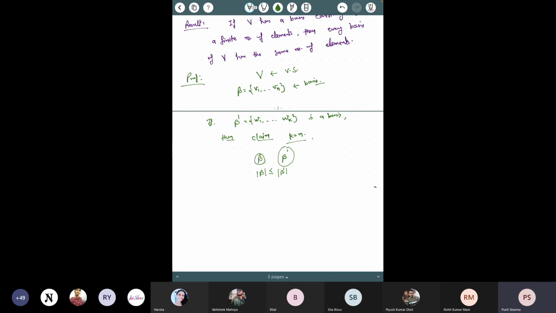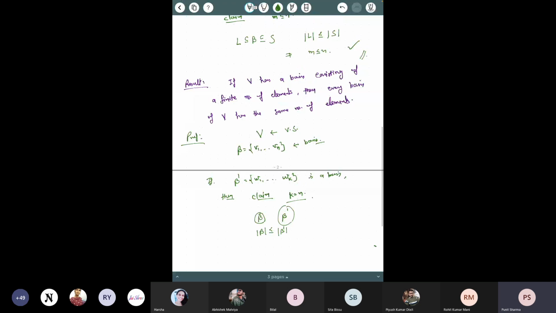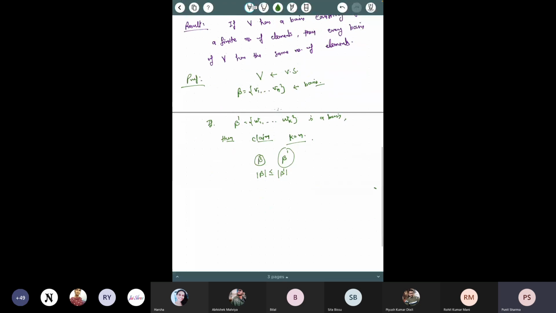Similarly, you can prove the other way also. But what I would say is that it is easier to justify this way, because we have not proved that if B dash is a maximal linearly independent set and B is a linearly independent set, then the cardinality of B is less than or equal to the cardinality of B dash.